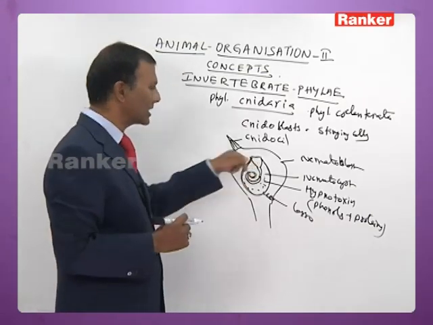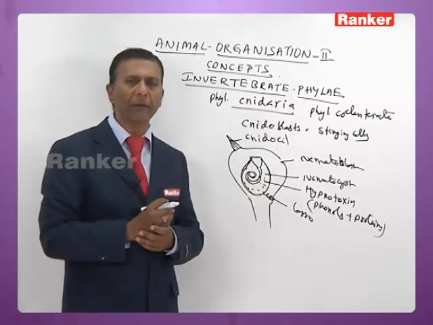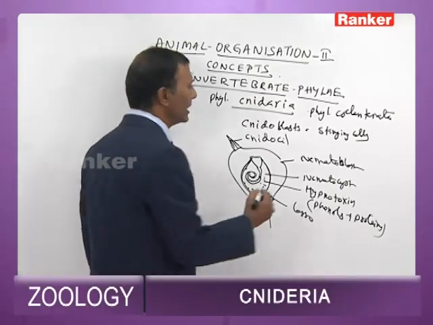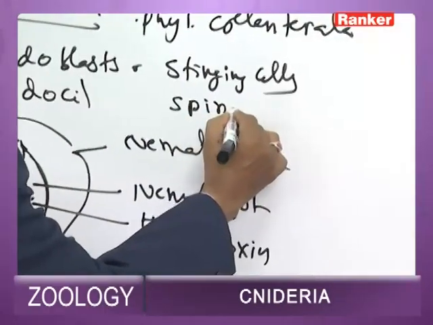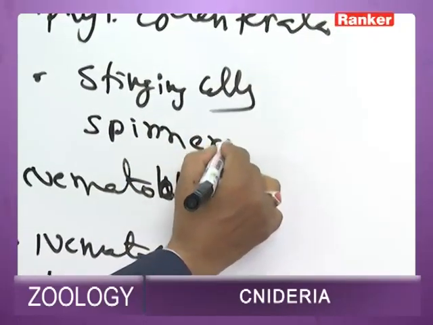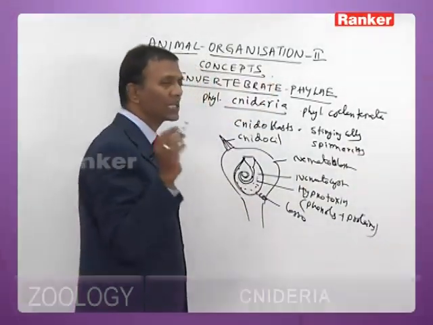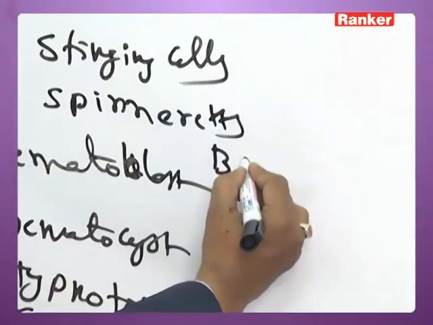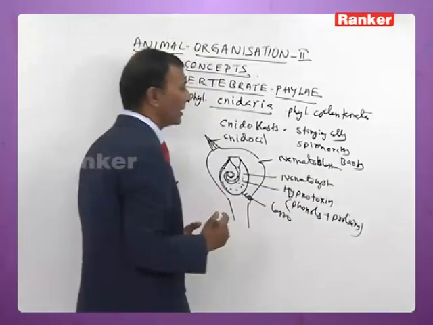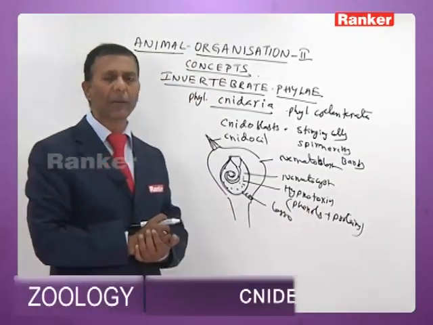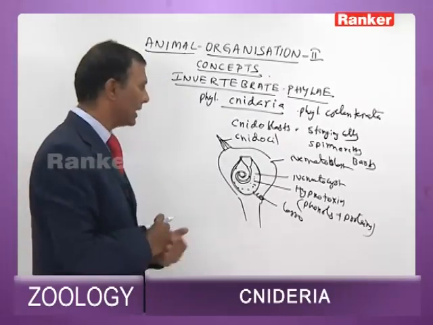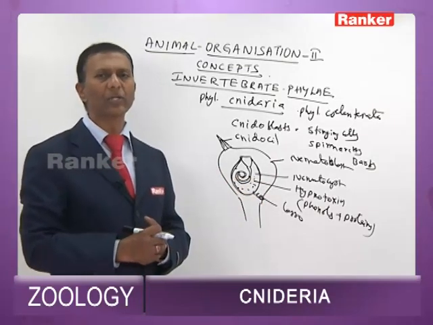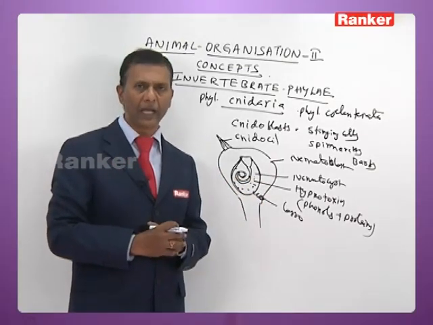The threaded tube has a swollen structure at the base called the butt or butt shaft. On the butt, it has got small spines called spinnerets. There are 3 large spines on the butt shaft, and those large spines are called barbs. The large spines are called barbs and the small spines are called spinnerets. This is the nematoblast, which is meant for offense, defense. Some of them even help in food capture and some of them even help in anchorage.